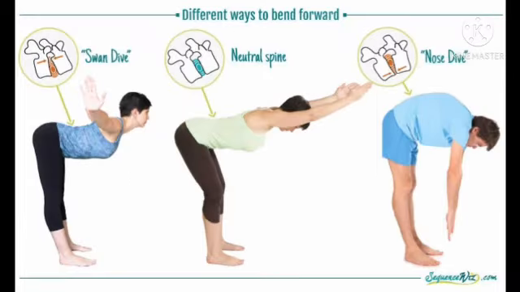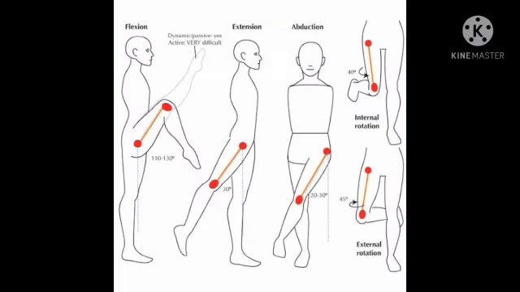Next is the waist. We can bend our torso only at the waist. We can bend forward at the waist. That makes it easier for us to do many things, like picking up things from the floor, tying our shoelaces, playing games, etc. The next part that we can bend is legs.